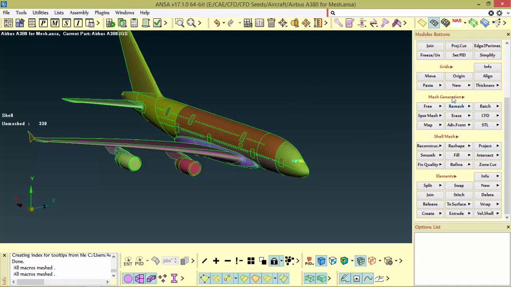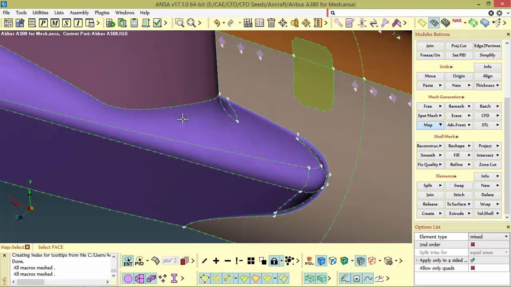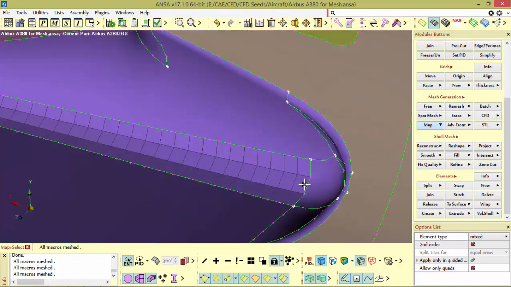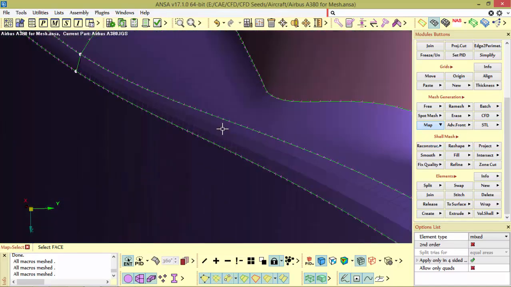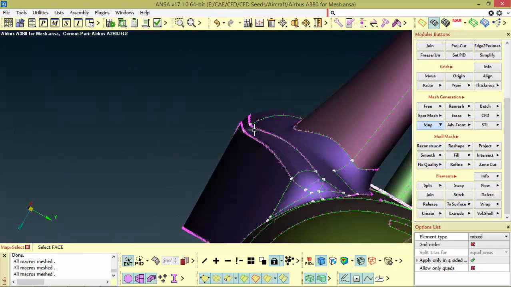Next thing we need to see is the mesh generation tab. Commonly we use spot mesh as well as map in order to capture the curvatures. So you can understand this map: just map and select some filleted surfaces so that you can easily understand. See, if we do map mesh, it captures the fillets accurately.